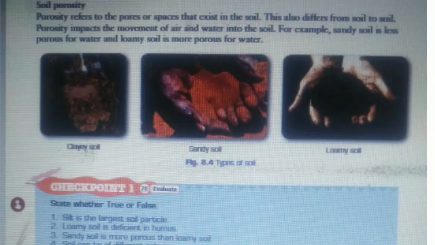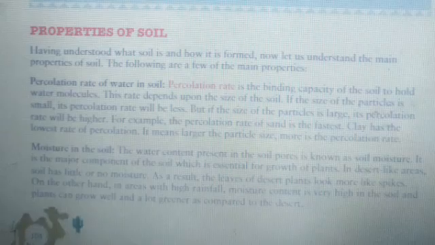Then we have the percolation rate. It is defined as the rate at which water flows through the soil. It will be highest for sandy soil because of its poor water holding capacity, as water percolates at a very high rate. It will be lowest for clay soil because the amount of water that percolates through clay is very less, because water gets trapped between the particles. Loamy soil is again in between sandy soil and clay soil.